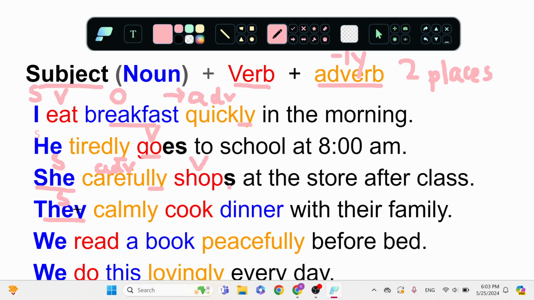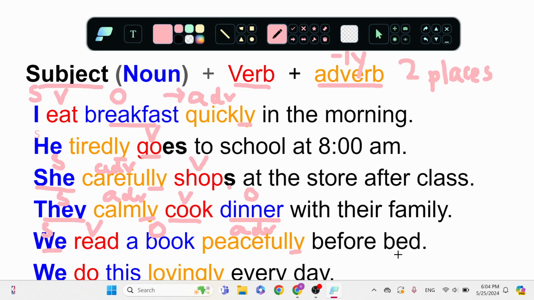They calmly, that's my adverb. They calmly cook. That's my action, my verb. They calmly cook dinner. That's my object, the thing, with their family. Here is we, the subject, the person. What do we do? We read, our verb. We read a book. That's our thing, our object. We read a book peacefully. That's my adverb.